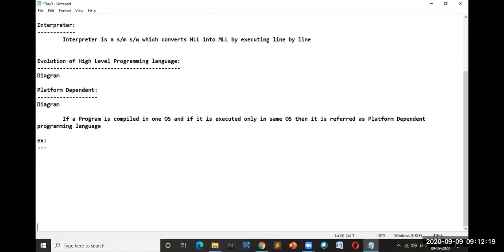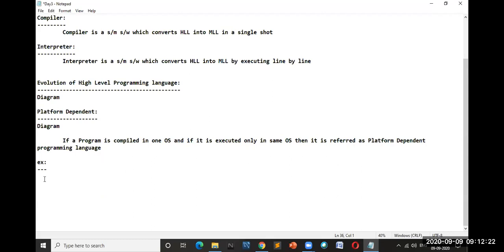Can you give me some examples of a platform dependent programming language? Just now I have told. Please be very quick in telling the example. C, or you can also say C++. Okay, sir, this is the disadvantage. What about the advantage? I will tell what we mean by platform independent. Don't worry about that right now.